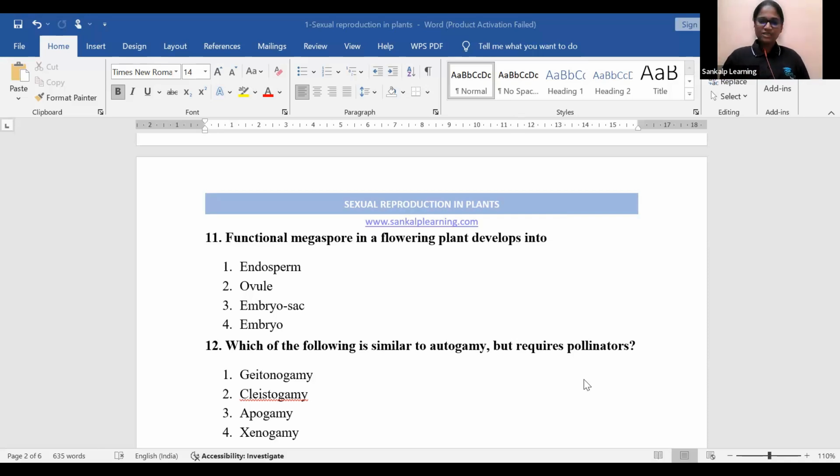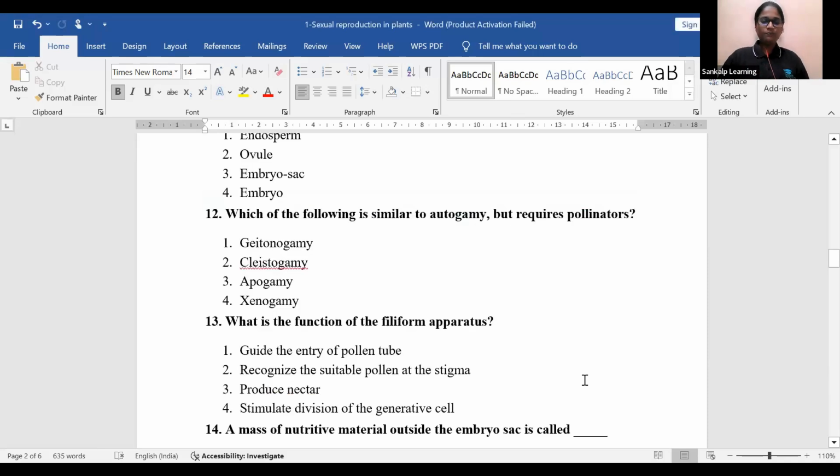Next question goes like this, guys. 12th question. Which of the following is similar to autogamy? Autogamy andre self pollination alli we will get. Pollination alli autogamy, geitonogamy anta. So which of the following is similar to autogamy? Autogamy ಥರಾನೇ ಇರತ್ತೆ, but it requires pollinators. ಅದಕ್ಕೆ pollinators ಗಳು ಬೇಕು. ಇನ್ಸೆಕ್ಟ್ಸ್ ಗಳು, ವಿಂಡೋ, ವಾಟರ್, ಯಾವುದಾದ್ರೂ ಒಂದು ಪಾಲಿನೇಟರ್ ಬೇಕಾಗಿರತ್ತೆ. So which is that similar pollination? Geitonogamy, clistogamy, apogamy, xenogamy.